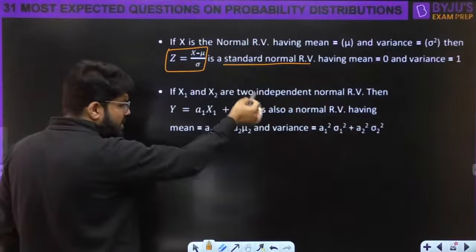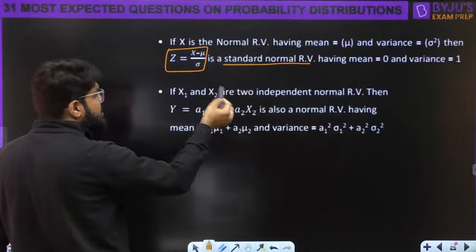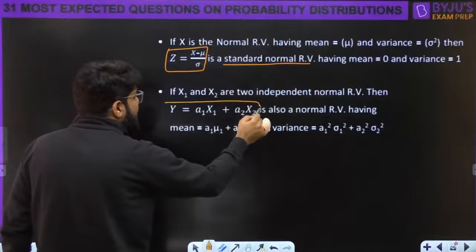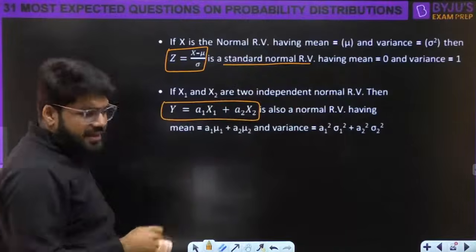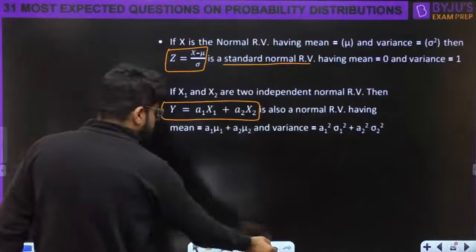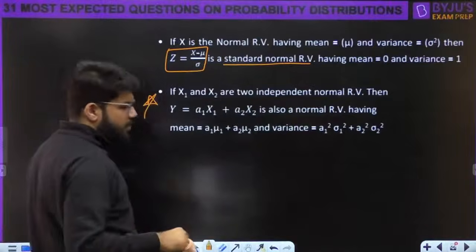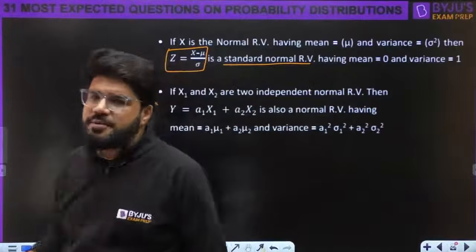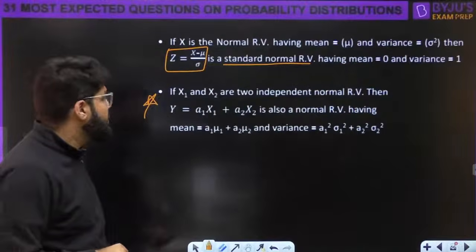ये तो directly GATE में पूछा गया है 2 or 3 times, okay, for different branches. If x1 and x2 are two independent normal random variables, then a1 x1 plus a2 x2, that is a linear combination of them, will also be a normal random variable. Factually important point. Some more important theoretical points. Let me tell you, and then we will go back to the question.